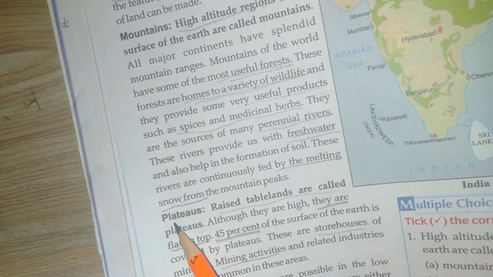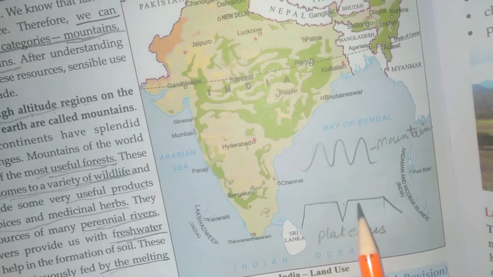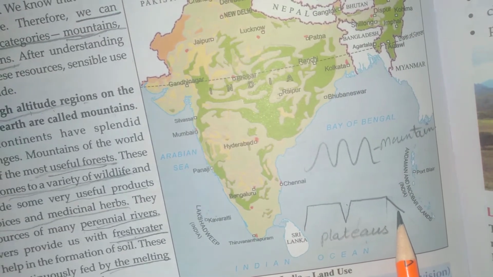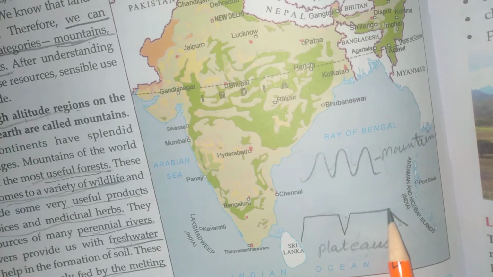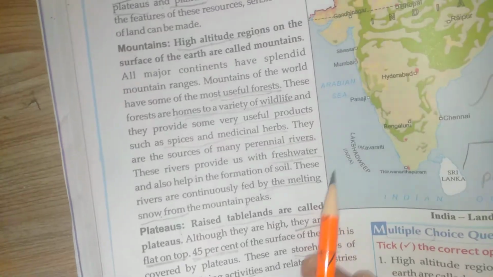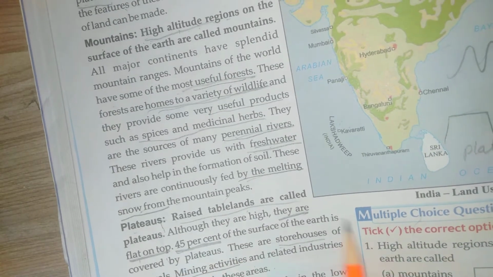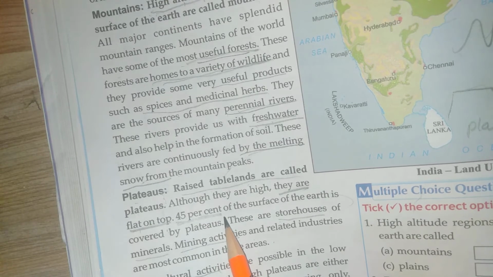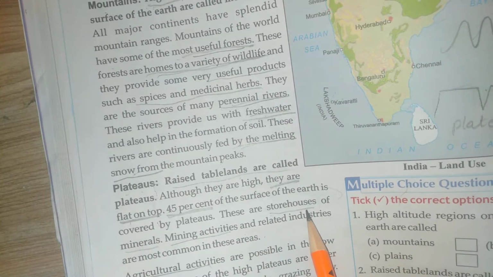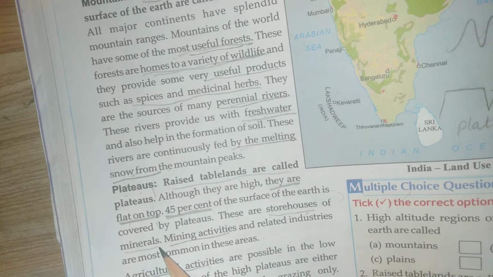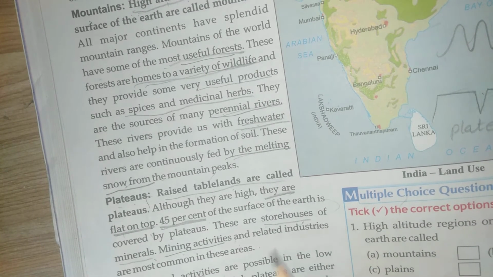Next is plateaus, raised tableland. These are the mountains, and plateaus are in this form. They are flat on the top, and in our earth 45% of the surface of the earth is covered with these plateaus, and these are storehouses. Storehouse means rich in minerals. So most of the mining activities and agriculture activities are done here.